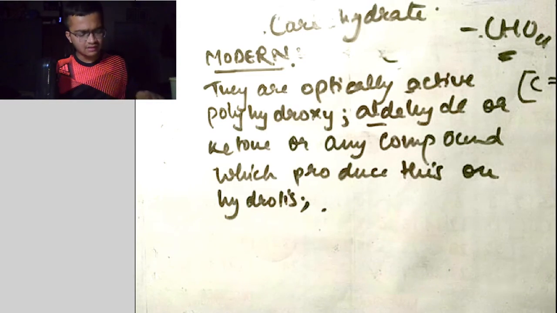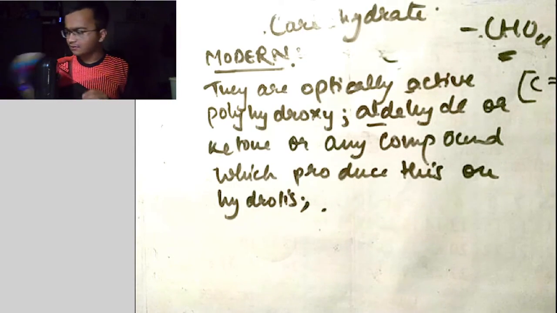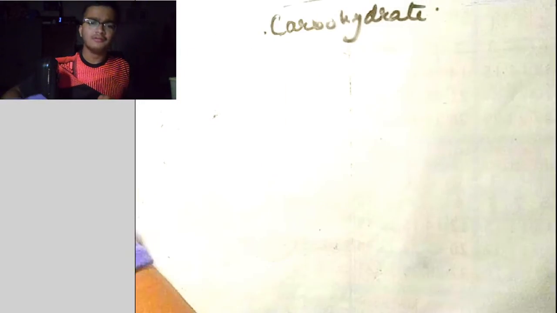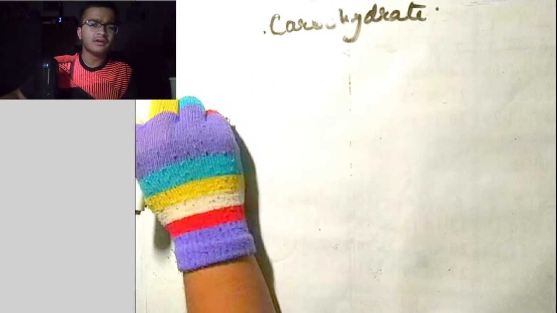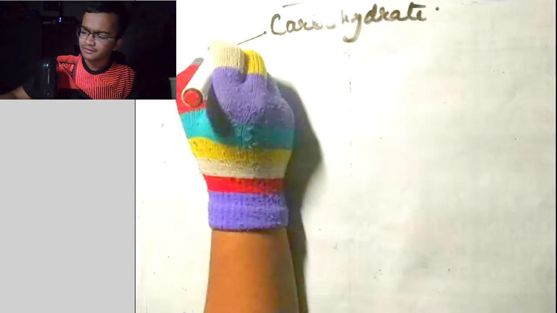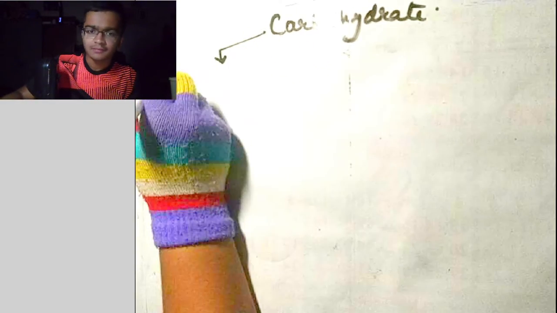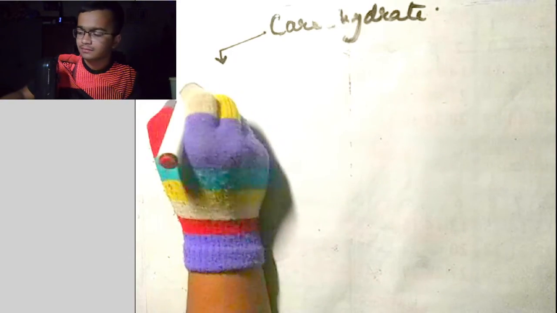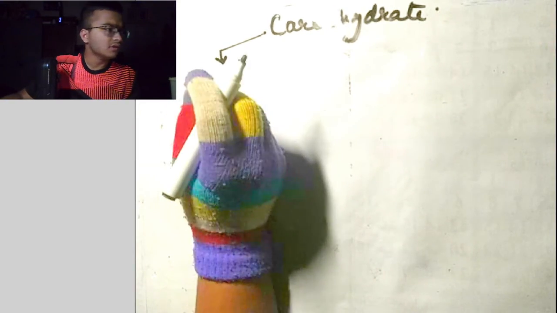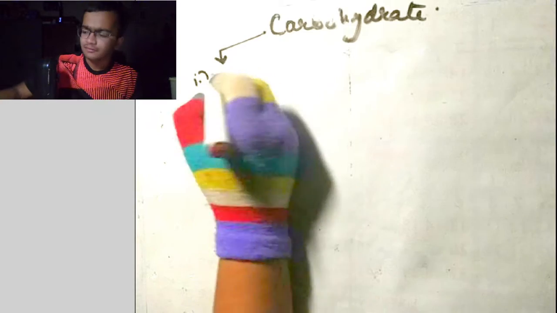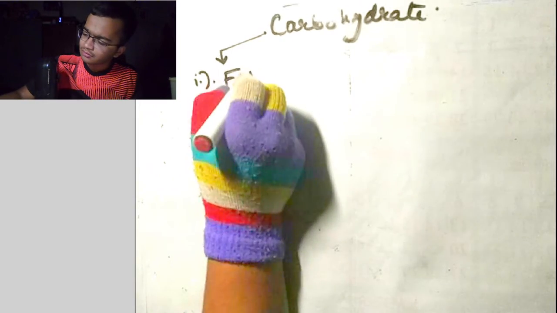Next I will come to the classification of carbohydrates. Let's clear out this portion. Now we can classify carbohydrates into five categories. The first category is on the basis of functional group.